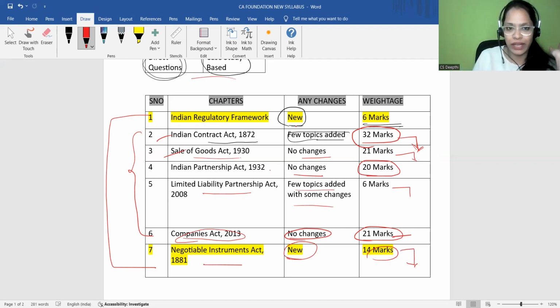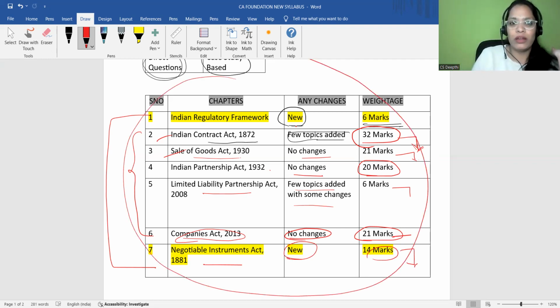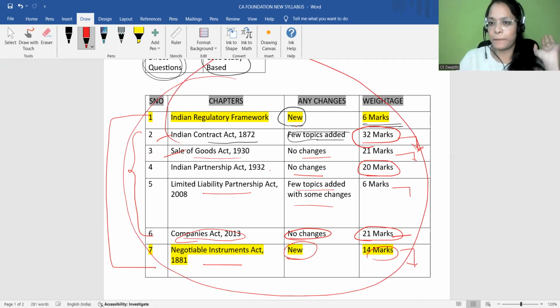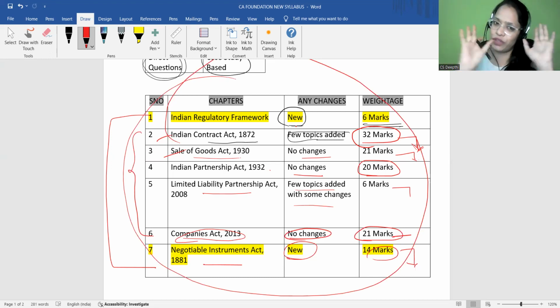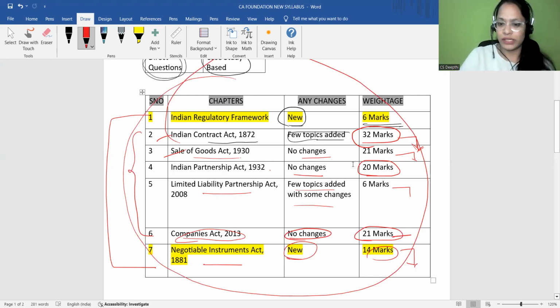So this is entirely about your syllabus. Okay. So basically you got an understanding about your syllabus. And if you are a student who has given an attempt in the old syllabus regime, it is mandatory for you to shift to the new syllabus regime. In that case, no need to worry. Everything is one and the same, but there are certain topics which have been added. Just concentrate on that. So that is what is needed.